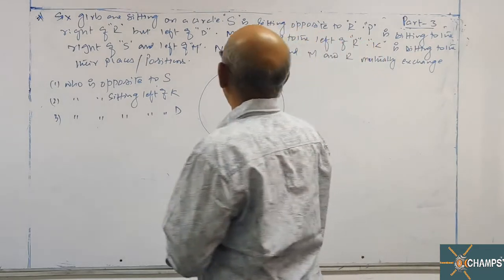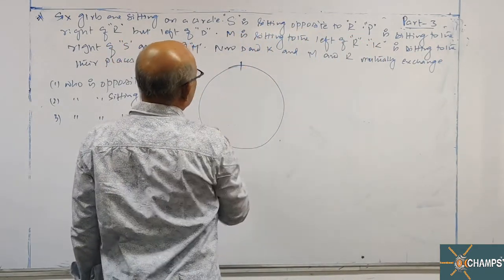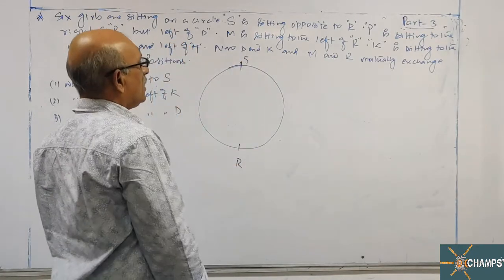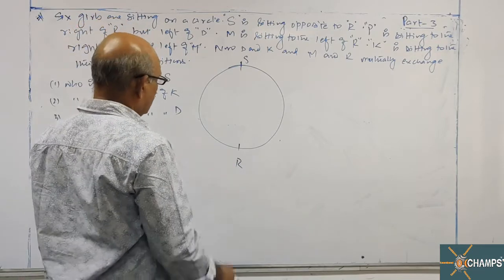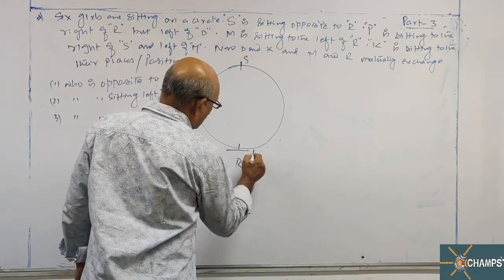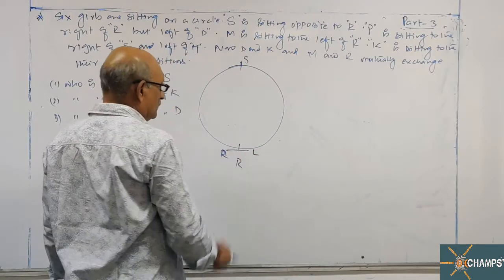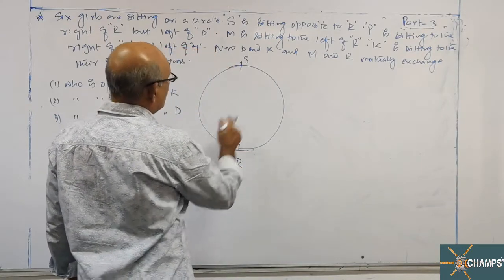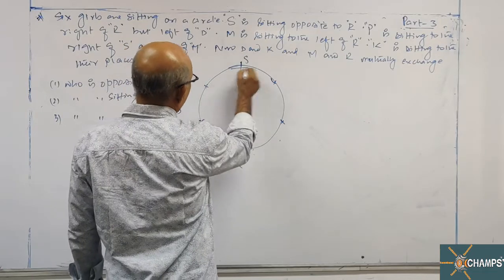Now, sir, six girls are sitting in a circle. S is sitting opposite to R. Let us start the arrangement with respect to S. So S and R are opposite to each other. P is sitting to the right of R. Six places: one, two, three, four, five, six.